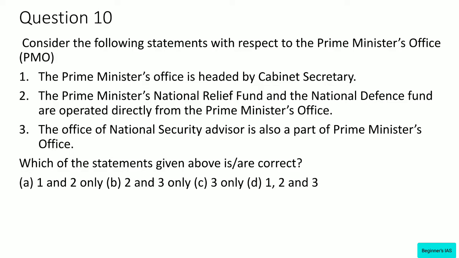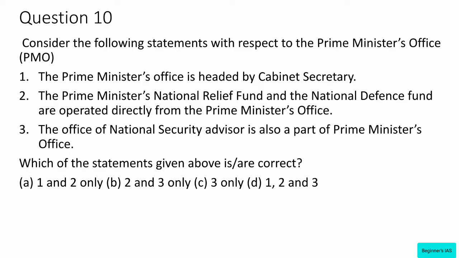Consider the following statements with respect to the Prime Minister office. Statement number 1. The Prime Minister office is headed by Cabinet Secretary. Statement 2. The Prime Minister's National Relief Fund and National Defence Fund are operated directly from the Prime Minister office. Statement 3. The Office of National Security Advisor is also part of Prime Minister office. Here we have to identify the correct statement.